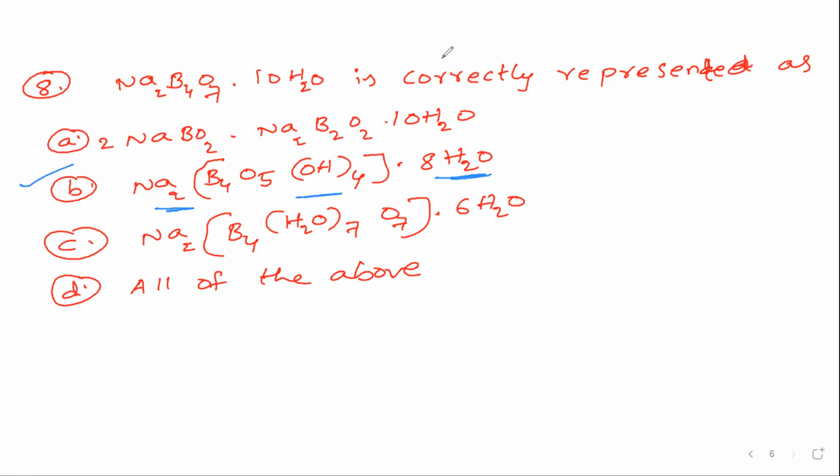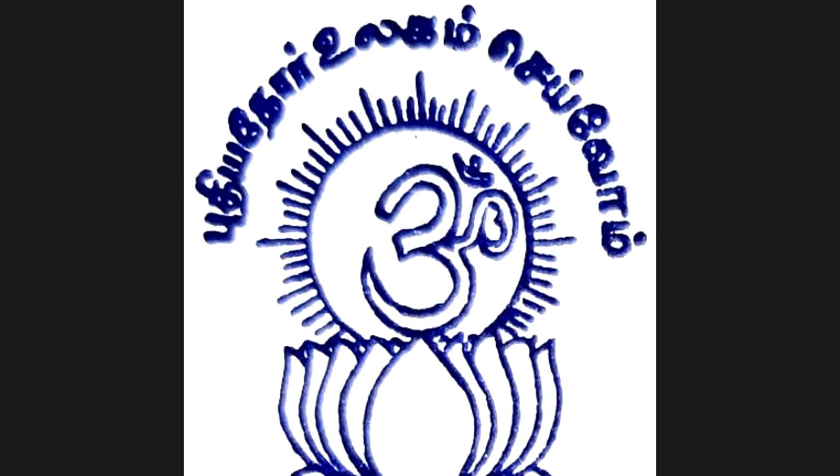Next. So these are the important questions. We'll discuss more questions, and more about boron also we have to discuss. Definitely don't think this is the end of the boron topic. So now with this I'm ending this session. What we have discussed so far, please follow the same, and do more questions based on general physical properties and chemical properties, and at the end of the chapter anyway we are going to discuss all those questions. Thank you all.